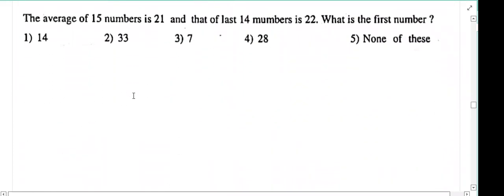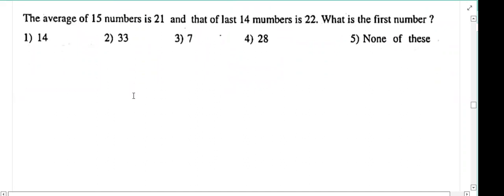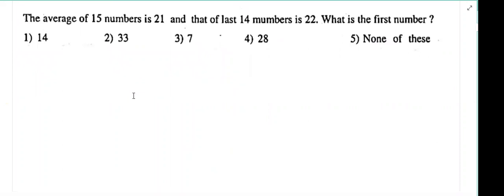Now tell the answer for this question. The average of 15 numbers is 21, and that of the last 14 numbers is 22. What is the first number? How can we consider this question? Is a new person joining the group or an old person leaving the group? An old person leaving the group.